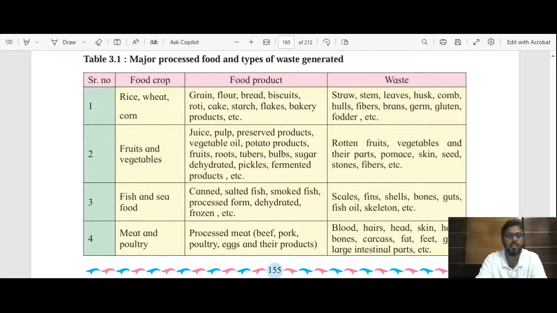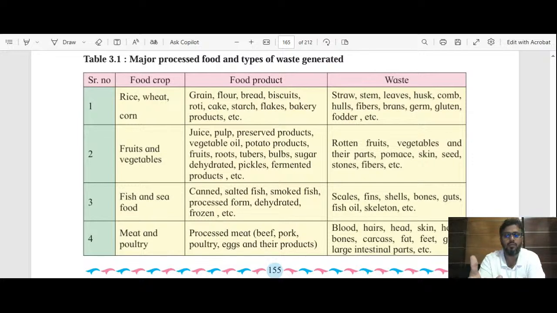See, food crops are like rice, wheat, corn, jowar, bajra, maize. All these cereal crops are there. With the help of that, we produce different kinds of products like grain, flour, bread, biscuits, rotis, cake, then bakery products, flakes, starches. These are the products that we get from these particular crops.